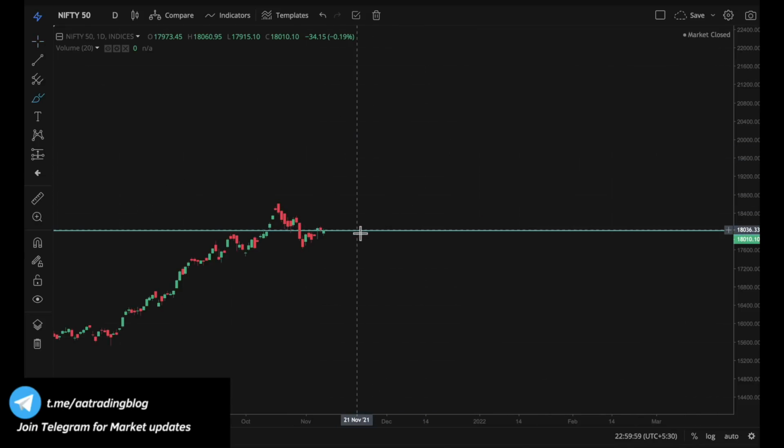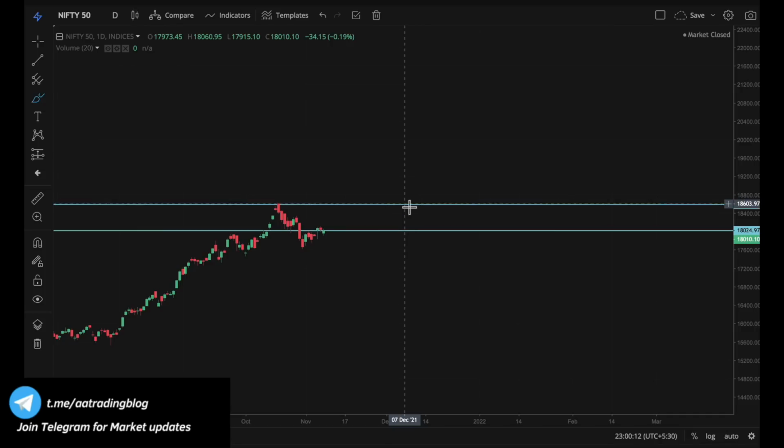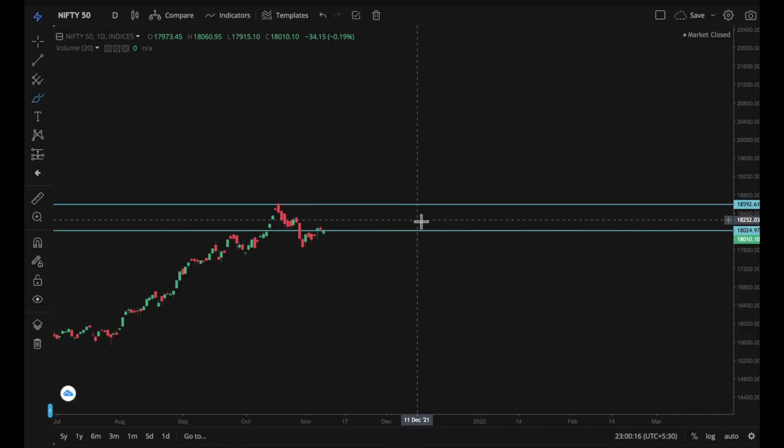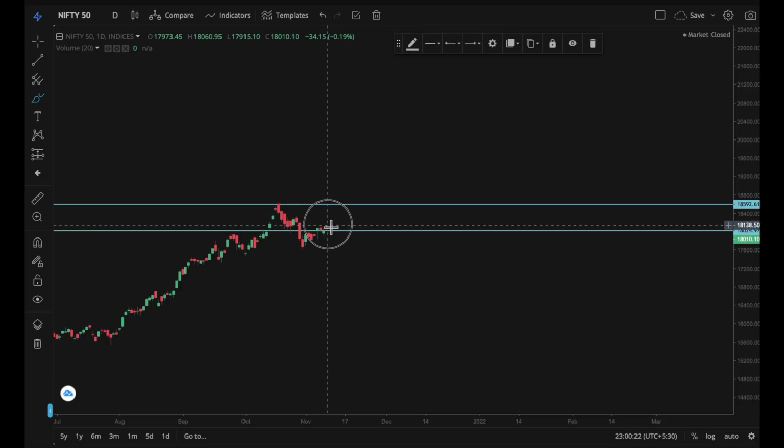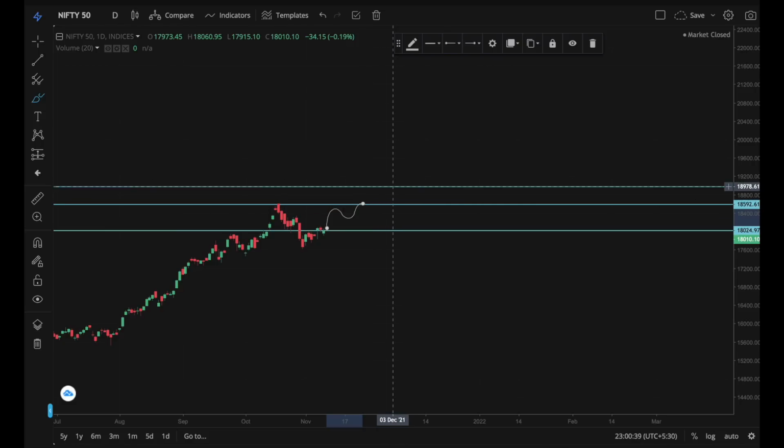I am thinking Nifty will go up to 18,500. I'll mark this level. So I entered here and I am expecting Nifty to go up to 18,500. Now let's say Nifty went like this and it reached this level. Here I'll already be in profit. From 18,500, let's say it went to 19,000 level like this. I will be in more profit.